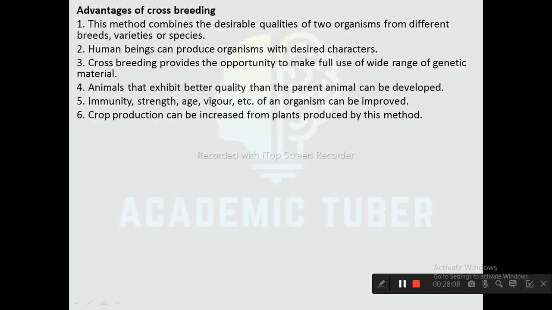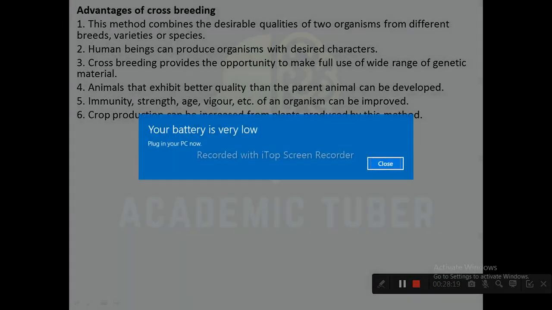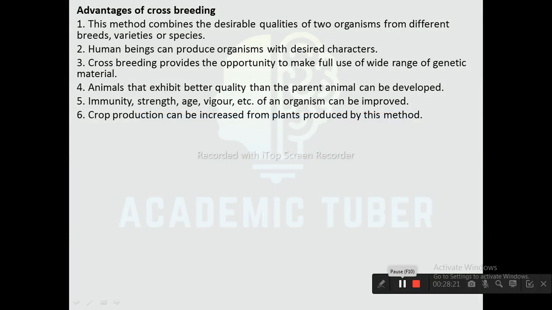Advantage of crossbreeding. This method combines the desired qualities of two organisms from different breeds, varieties, or species. Human beings can produce organisms with desired characters. Crossbreeding gives the opportunity to make full use of a wide range of genetic material. Animals that exhibit better quality than the parent animals can be developed. Immunity, strength, age, vigor, etc. of an organism can be improved. Crop production can be increased from plants produced by this method.